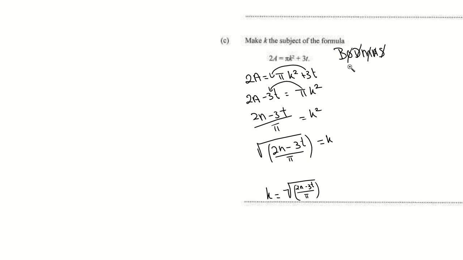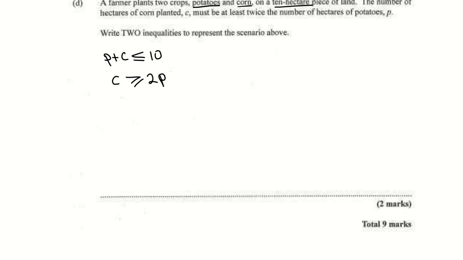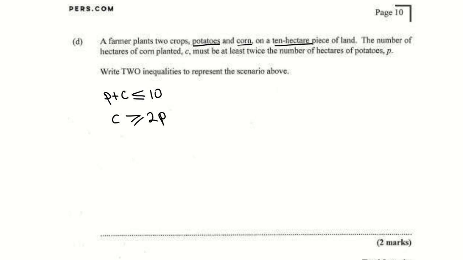Is there division? No. Is there a power of? Yes. If you carry across the power of 2, it will turn to the square root of whatever term. So k would be the square root of 2a minus 3t all over pi, and that is your answer for this last part of this question. Next is the inequality question.